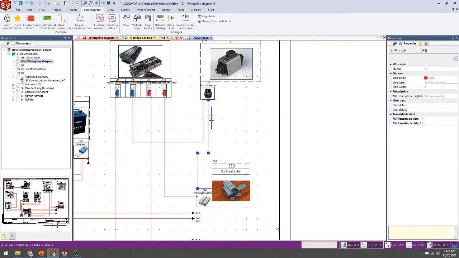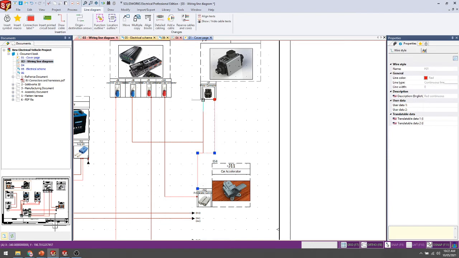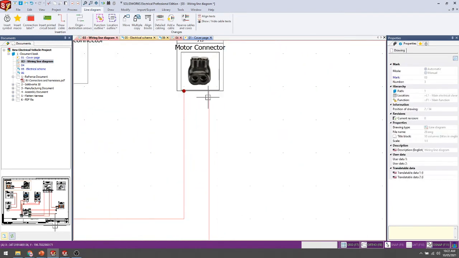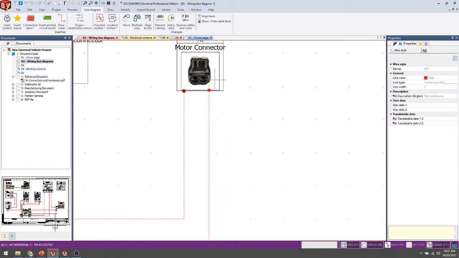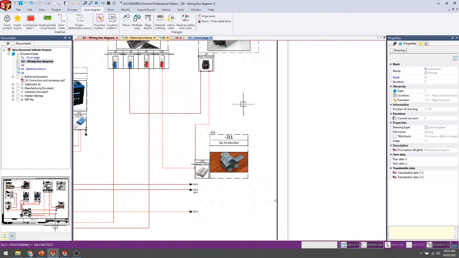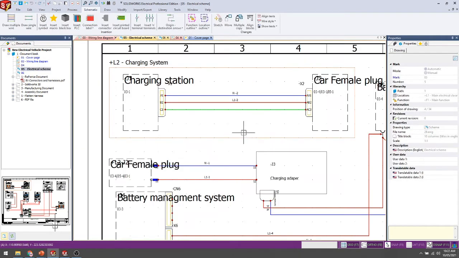It is very easy. You just drag and drop it, and if you need to modify, it is modified automatically. Okay, it is connected. Now we can do the single line diagram here, and the same for the schematic diagram.